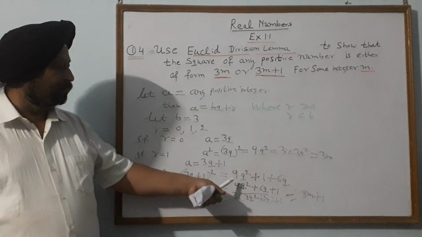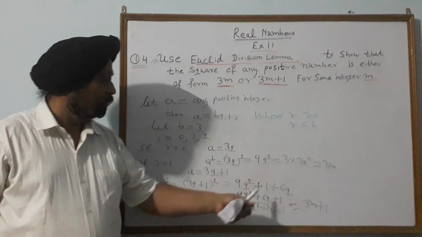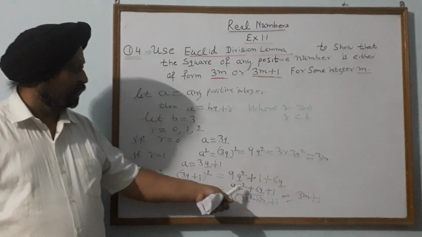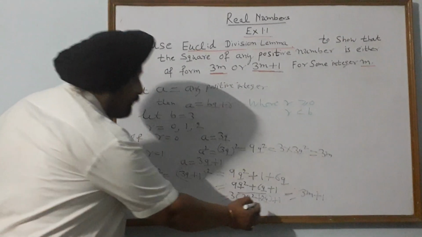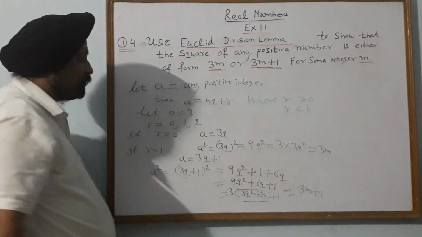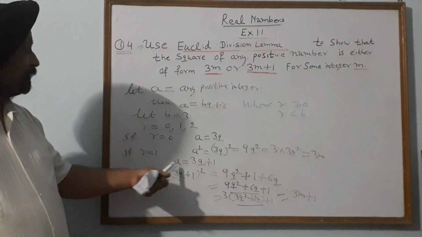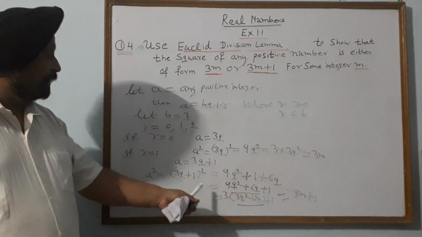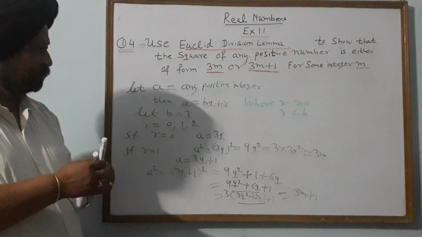So we open the square with the identity: 9q square plus 1 plus 2ab, this is equal to 9q square plus 6q plus 1. Take 3 common. So here what is m? m is 3q square plus 2q. So when the value of a is in the form 3q plus 1, the value of a square is 3 into 3q square plus 2q plus 1, this is of the form 3m plus 1.